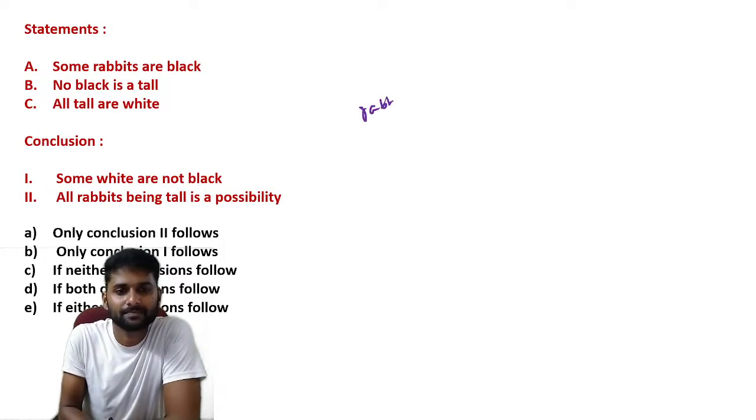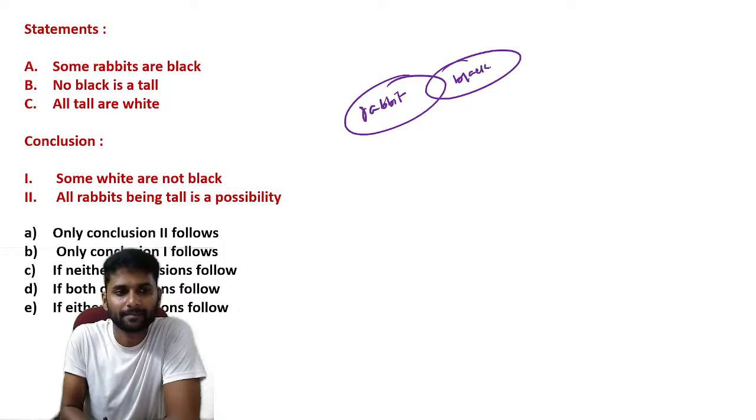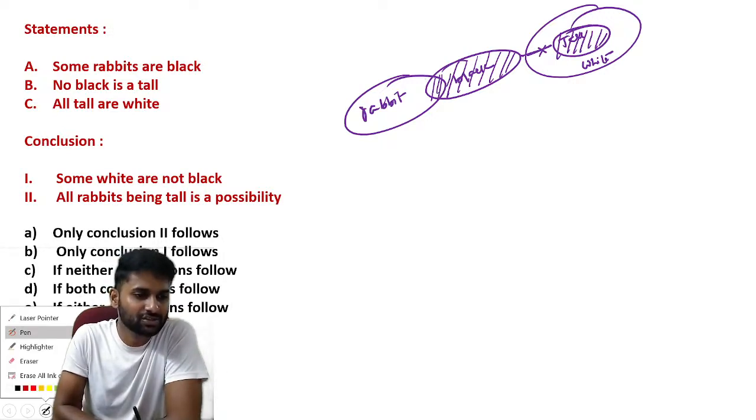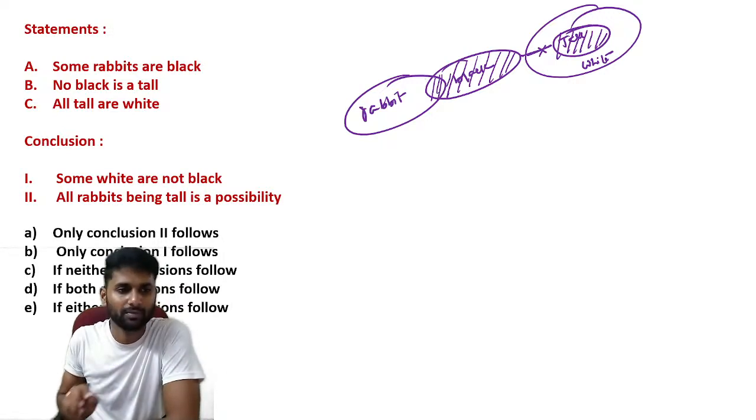Some rabbits are black. No black is tall. All tall are white. So we have a restriction between only black and the tall. Remember that we have that restriction, and for the remaining, you can assume any relation between the information.